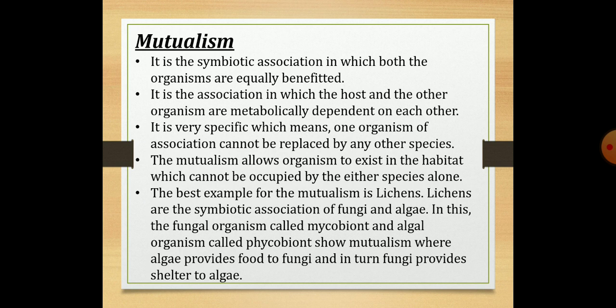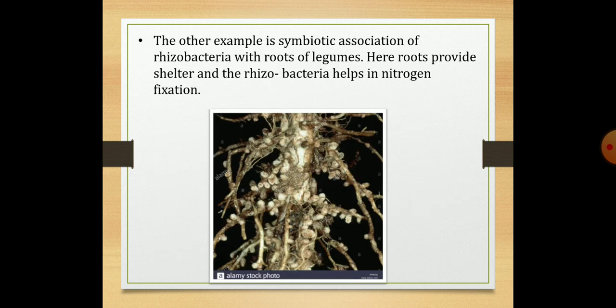Lichens are the symbiotic association of fungi and algae, where fungi provide shelter to the algae and algae in turn provide food to the fungi. Another example of symbiotic association is rhizobacteria with the roots of legumes. Here, the root provides shelter and the rhizobacteria help the plant in nitrogen fixation.